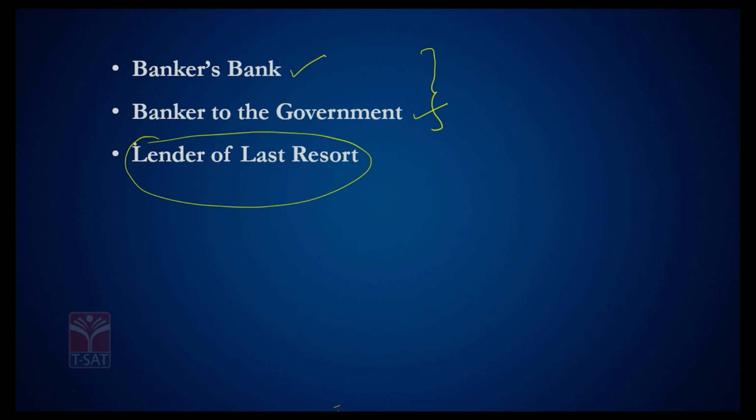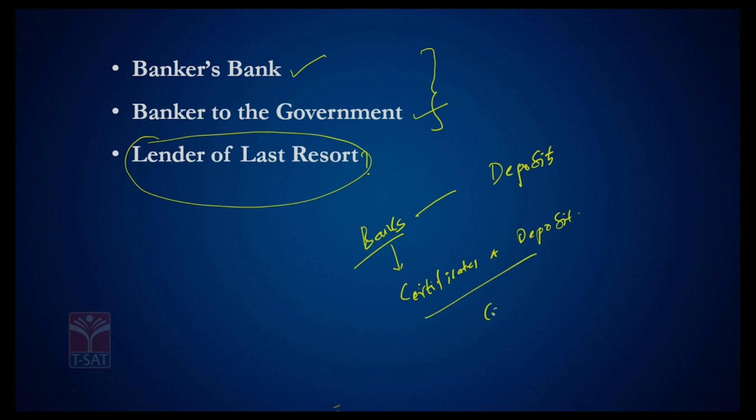And the last important purpose that RBI serves is that it acts as a lender of last resort. What do you mean by lender of last resort? In general, imagine in India, if banks are in need of money, what is the major source of money for the banks? The deposits, isn't it? Or else the banks could also raise money from the market by selling certificates of deposits, or they could borrow money from their fellow banks, and that is what we call the money market.